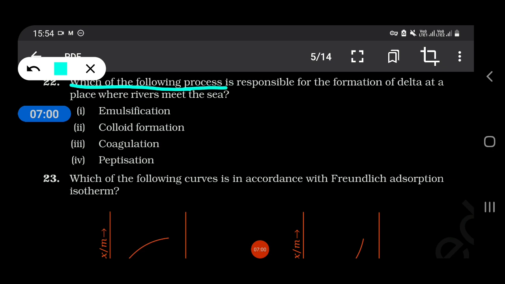Which of the following processes is responsible for formation of delta at place where river meets the sea? Coagulation.